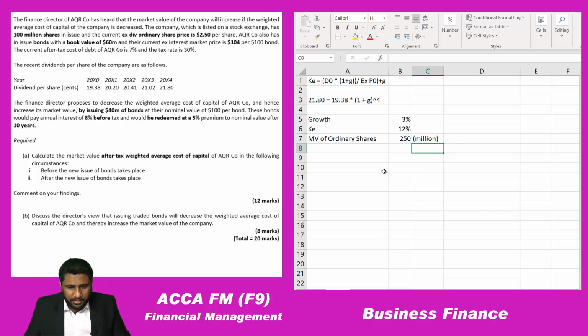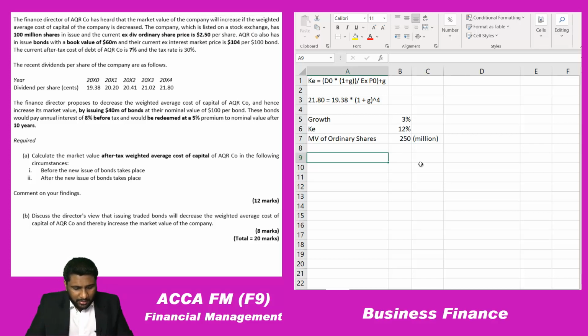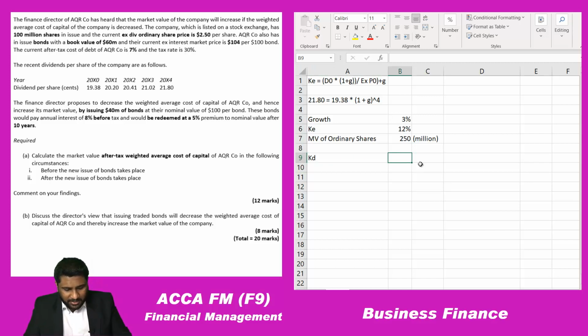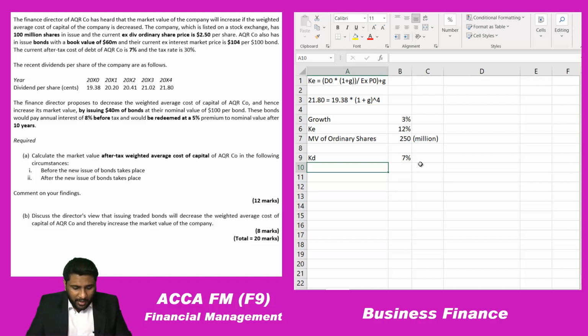Okay. So now let's do the calculation for the bonds. How much is that? The current after tax cost of debt is 7%. They have given the after tax cost of debt rate, it is 7%. So nothing to calculate, I'll type and keep it here. Cost of debt after tax, they have directly given it, which is 7%. And we have to calculate the market value of bonds.